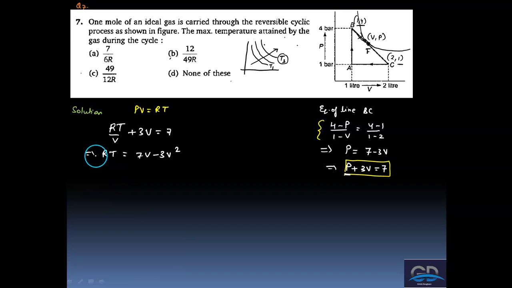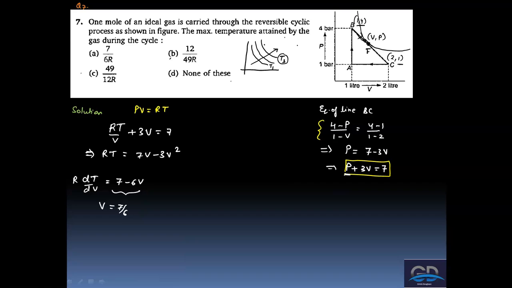To find the maxima, we differentiate: R dT by dV will be equal to 7 minus 6V, and clearly the second derivative is less than 0. So at this critical point it will be a maximum. That V corresponding to point F on line BC will be 7 by 6.